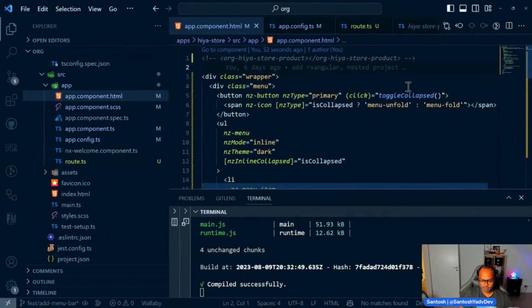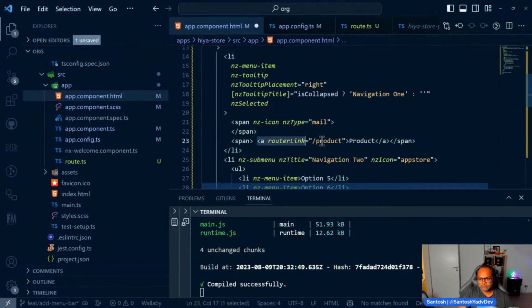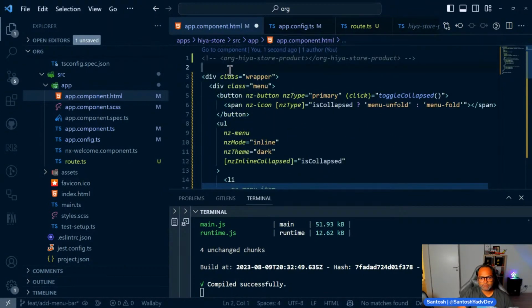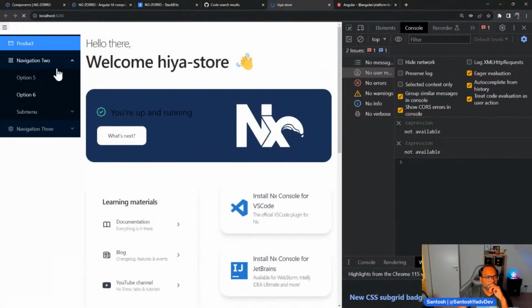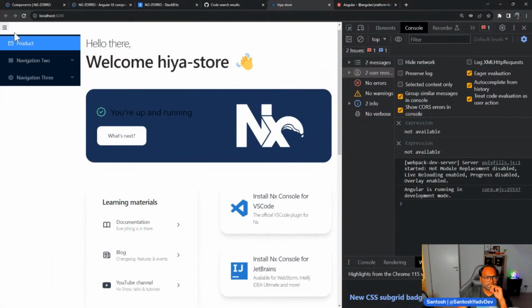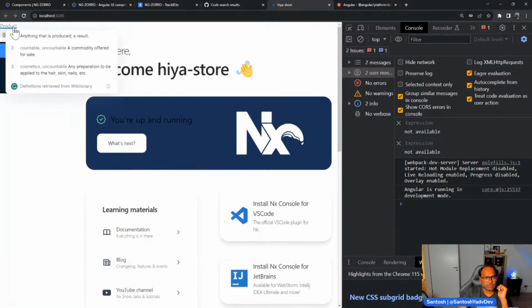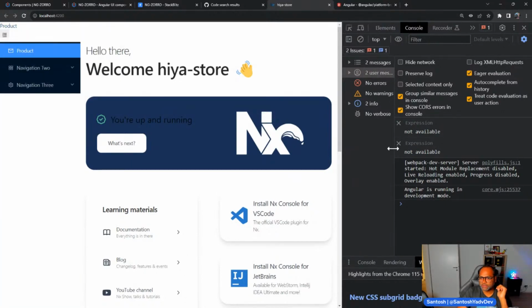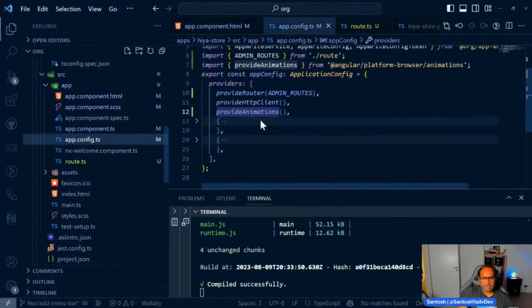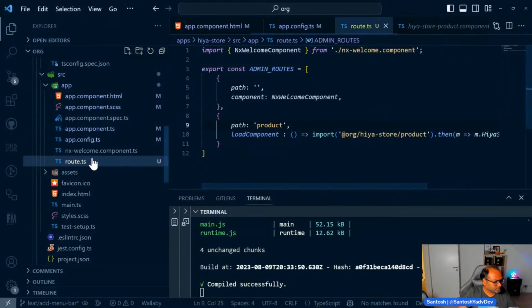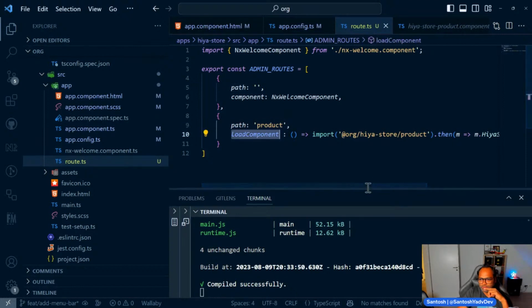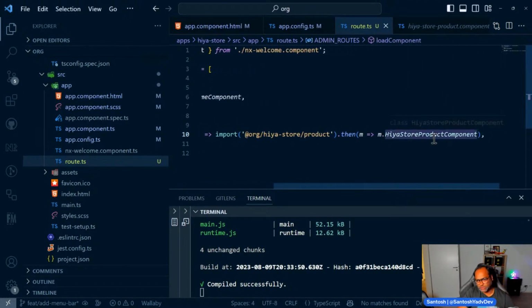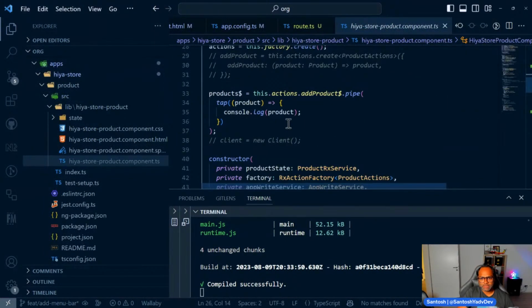And let's see. I'll just put an anchor tag here and see if it works. Oh, see, this is actually not working, and I don't have any errors. Why? Is there anything wrong with my configuration? So we have path, product, and load component, which loads this component.